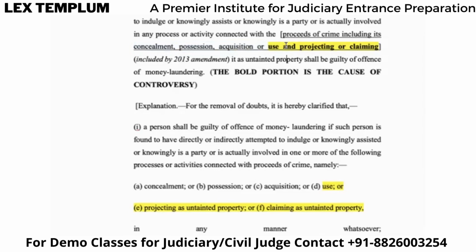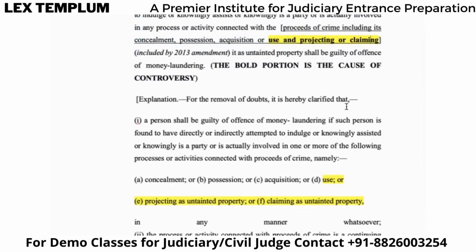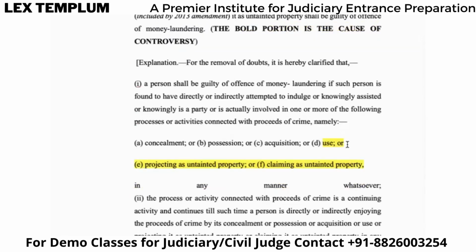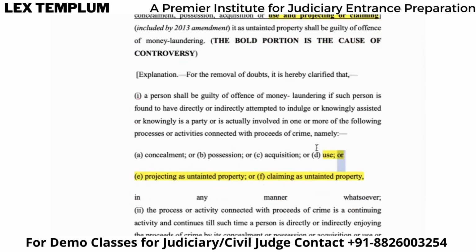The second one says "and", which means along with concealment, there has to be projecting or claiming, right? And how do you always understand "and"? It is the combination. I mean, you cannot leave one for the other. You have to take them together, right? That is there. But in the explanation, they're using "or", right? And that's why there's a controversy. See how clear that lawyer was.